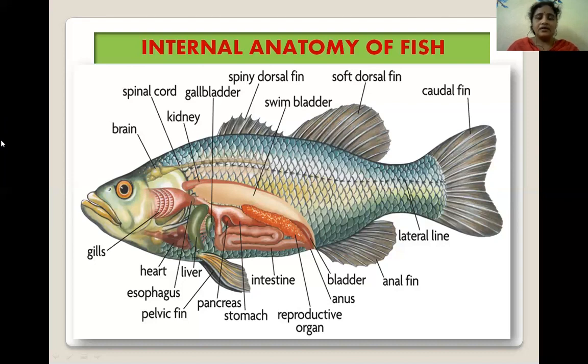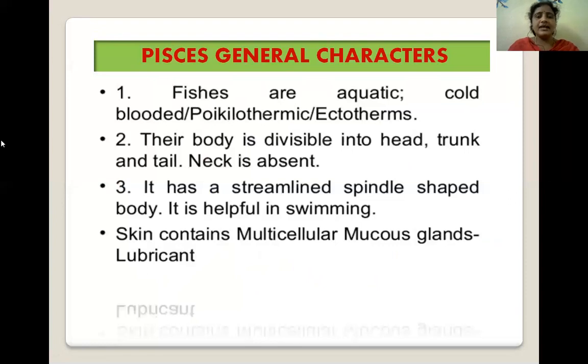Next, the general characters. Coming to the general characters of Pisces, they are cold-blooded animals, which means they change their body temperature according to the ambient environment.